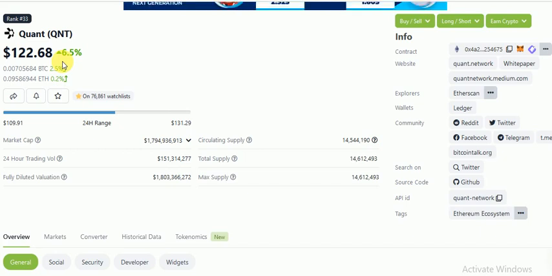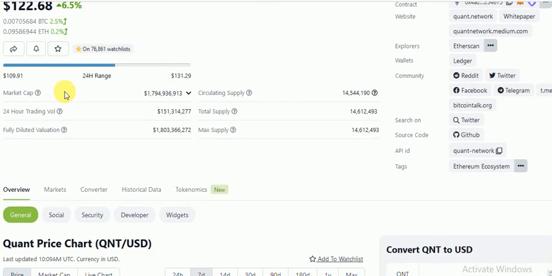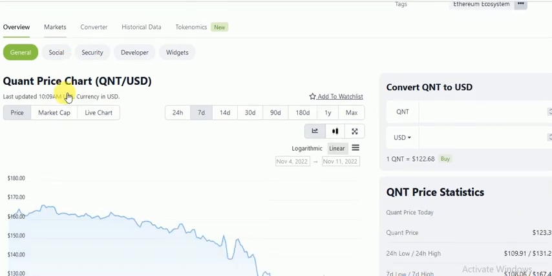And today we'll be analyzing Quant. The Quant price of today is $122.68. We had about a 6.5% move in the price of Quant.